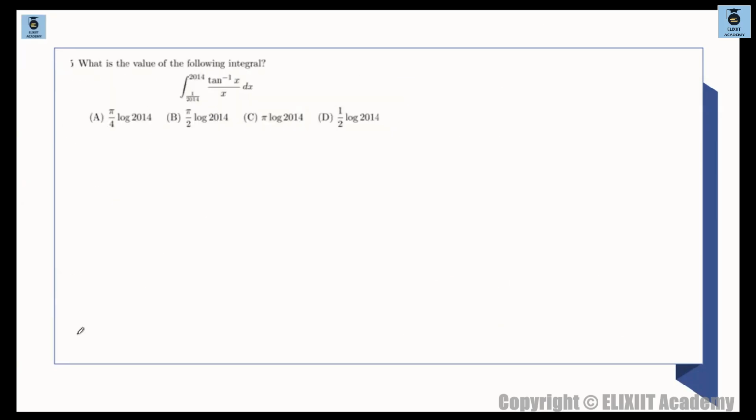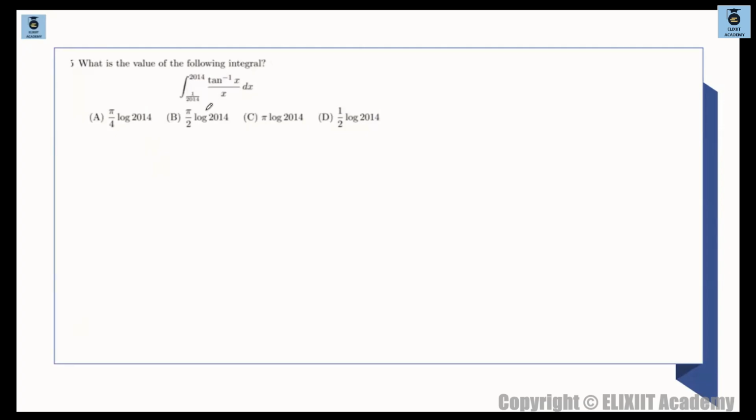So we have this question which says, what is the value of the following integral? Integration of 1 by 2014 to 2014, tan inverse of x by x. These are very common type of questions. ठीक है, whenever you are seeing reciprocal limits are there, the limits are reciprocal. ठीक है, एक अगर 1x है तो दूसरा 1 by x है.